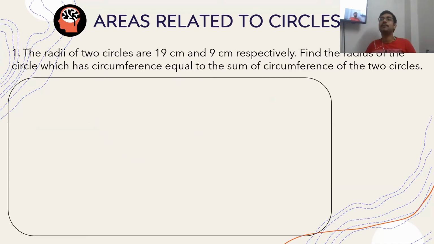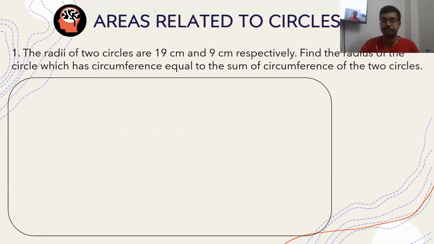Now, open your pen and paper and solve this problem. Very basic, it is just a brush up problem. The radii of two circles are 19 centimeters and 9 centimeters respectively. Find the radius of the circle which has circumference equal to the sum of circumferences of these two circles.